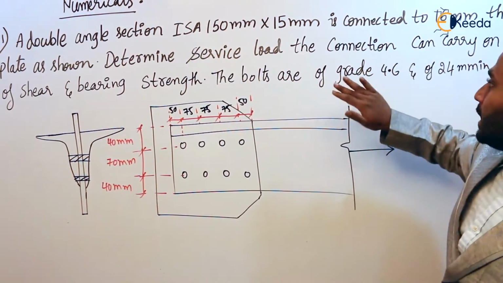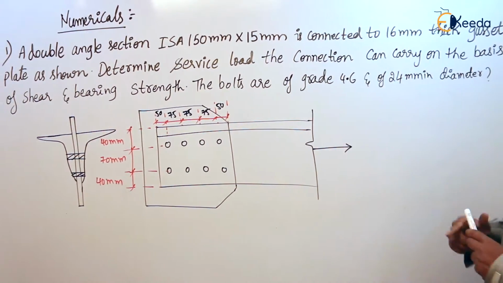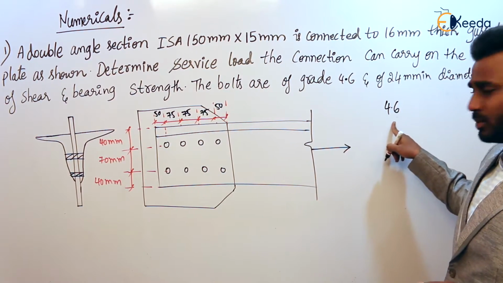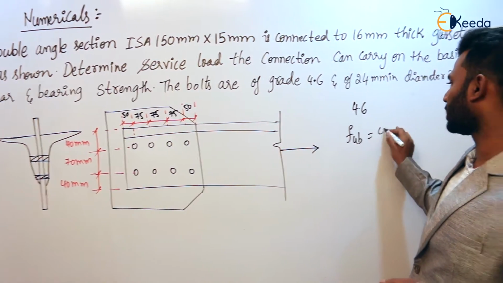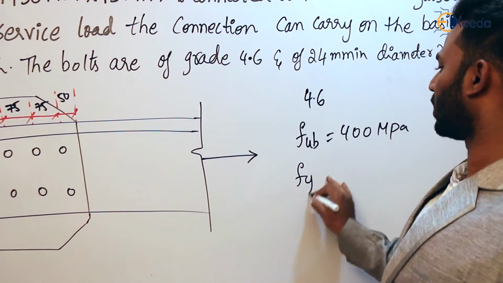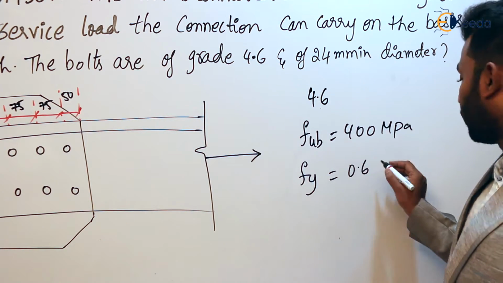Okay, leave it. And then the bolts are of grade 4.6. So what is meant by grade 4.6? FUB, the ultimate tensile strength of bolt, is 400 MPa and its yield strength of bolt, FY or FYB, is nothing but 60% of this 400.